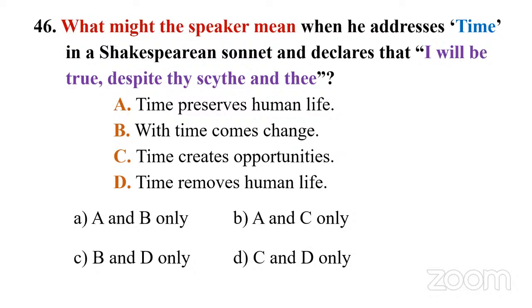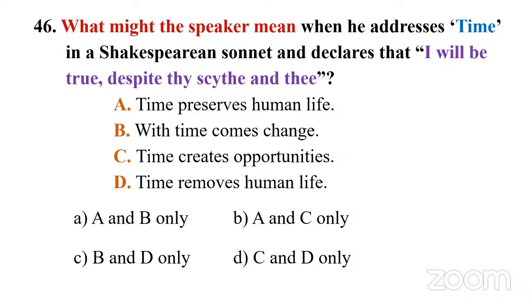All right. So if you know that, then go for the option where you have some negativity, right? Time preserves human life. With time comes change. Time creates opportunities. Time removes human life. If you go with D, you can easily eliminate options A and B, where there is no D. Then you will be left with only C and D, that is, B and D and C and D. Now you have to choose either BD or CD.